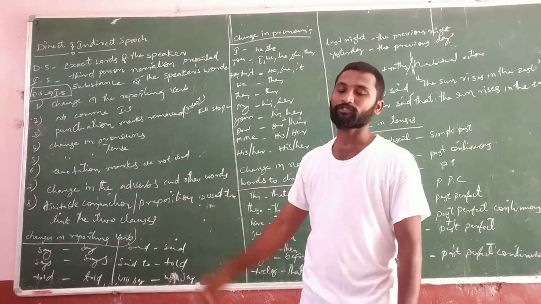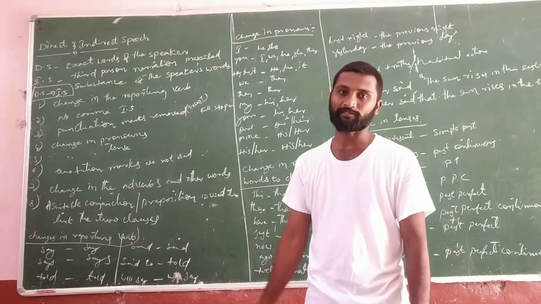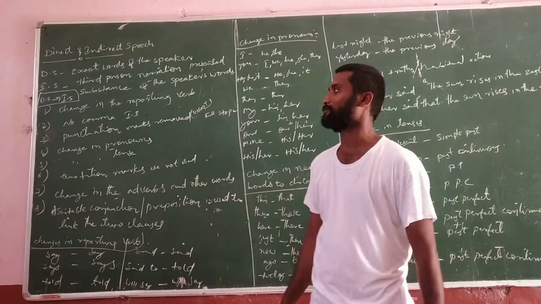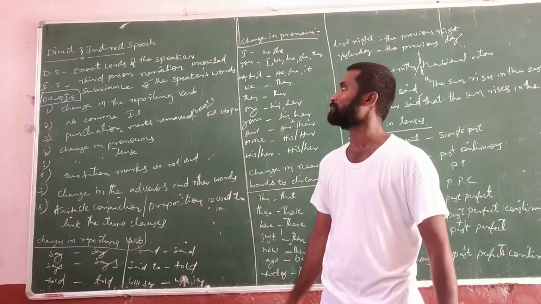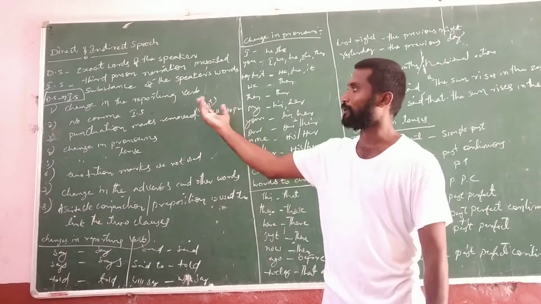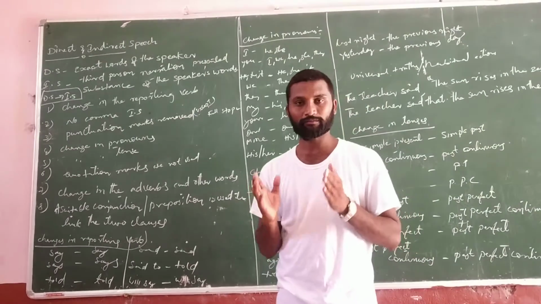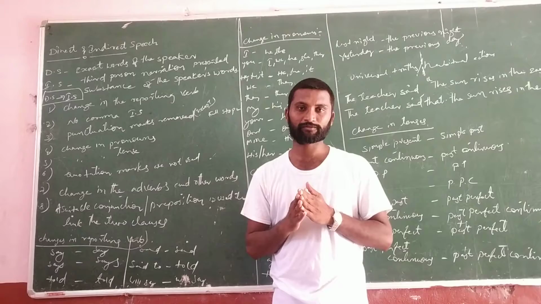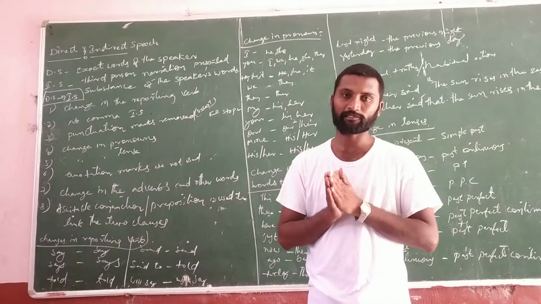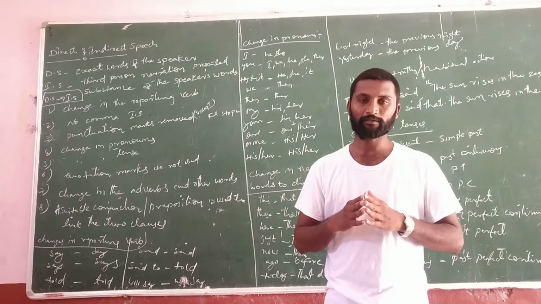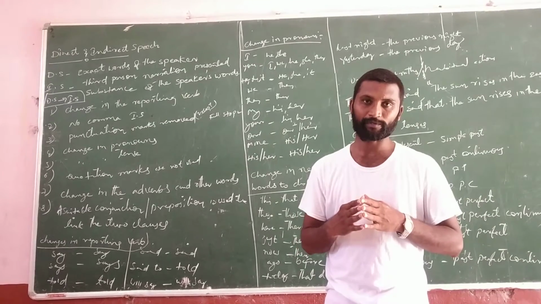The exact words of the speaker are known as direct speech, and the substance of the speaker's words, that means third person narration, is indirect speech. Before going to examples and tenses, I would like to explain the rules and regulations of direct and indirect speech.